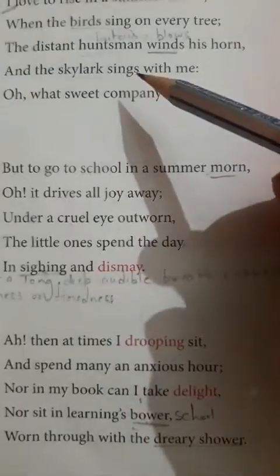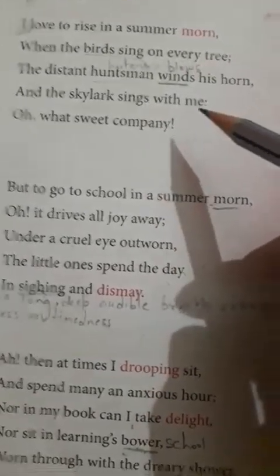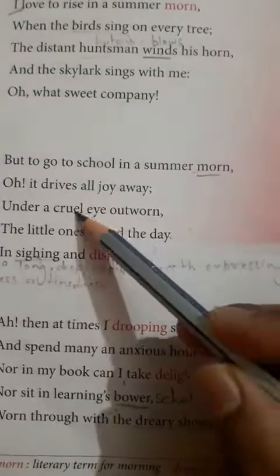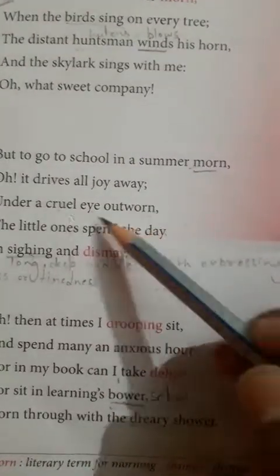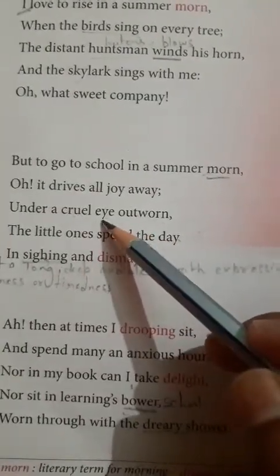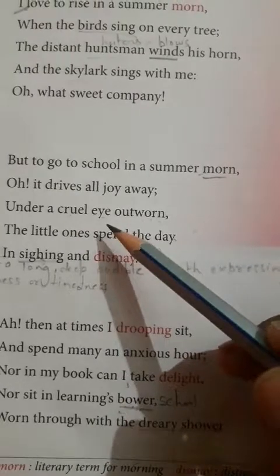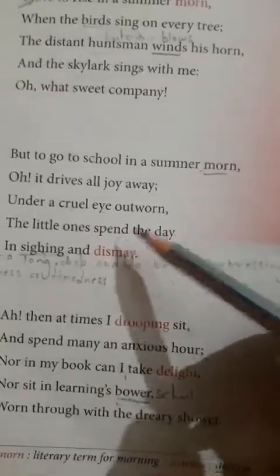In the poem which you have read, there are many examples of the metaphor. Take here the cruel eye of the outborn. I told you that this cruel eye stands for the teachers or the supervisors or the headmasters or the principal.